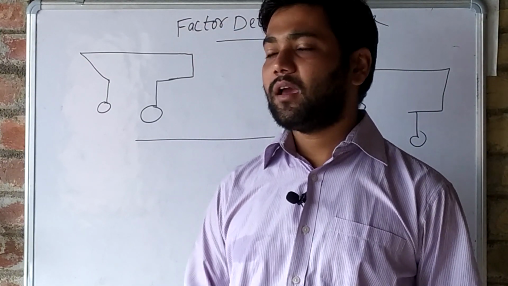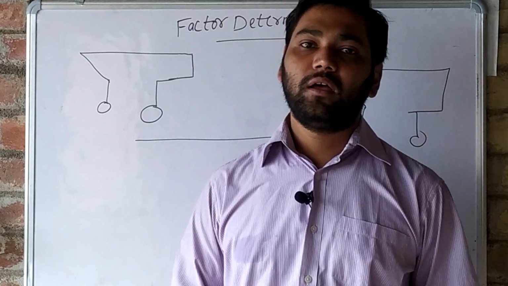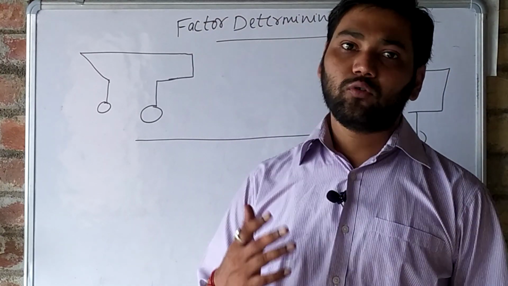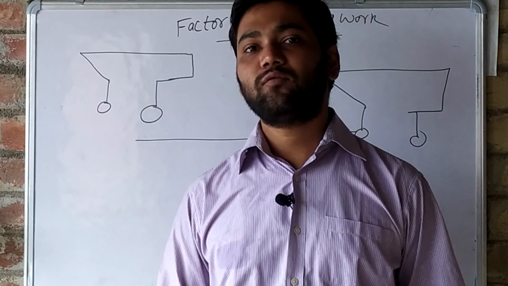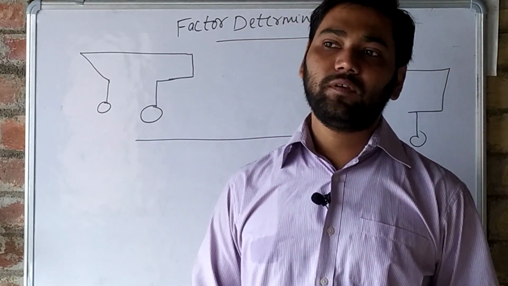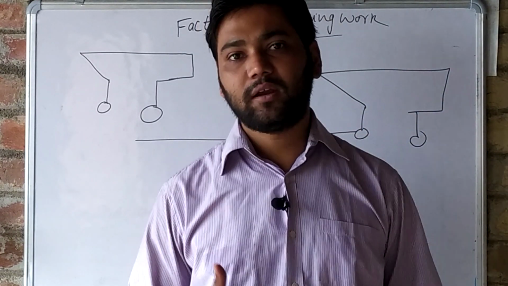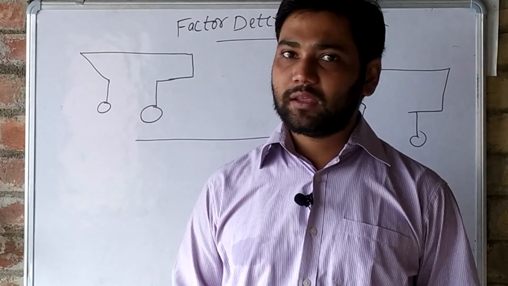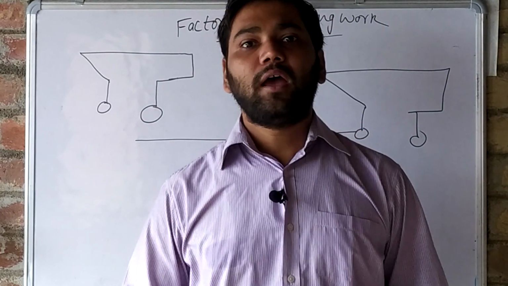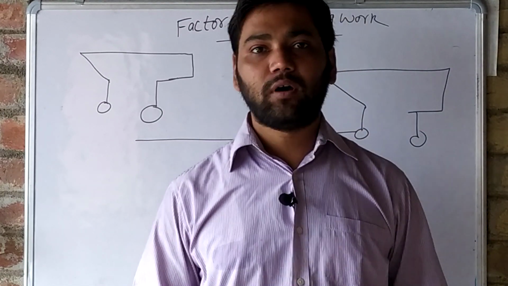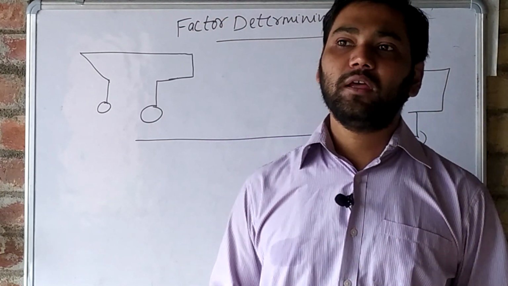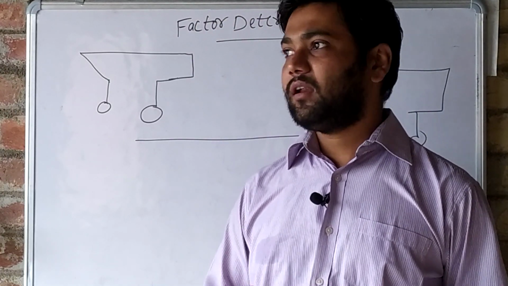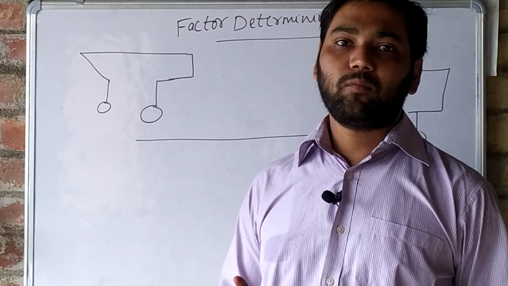So what is energy? Energy is the ability to do work, to perform work. Where do we get this energy? We get this energy from what we eat. A machine gets energy from the fuel, that is petrol and diesel. Animals get energy from what they eat. Like this, everything needs energy to do work, and energy is obtained from what they eat.